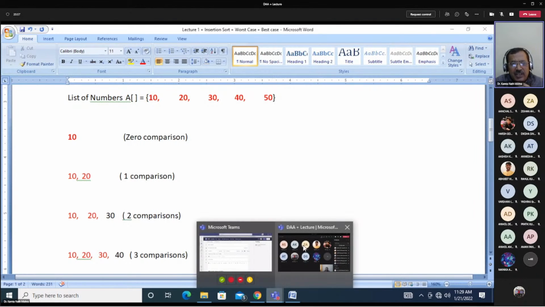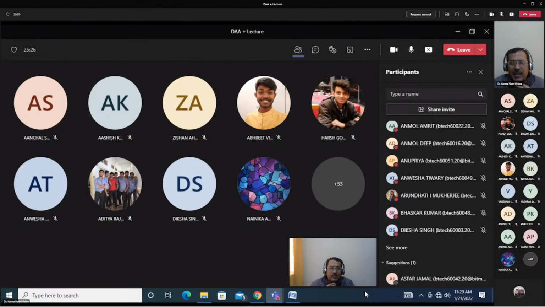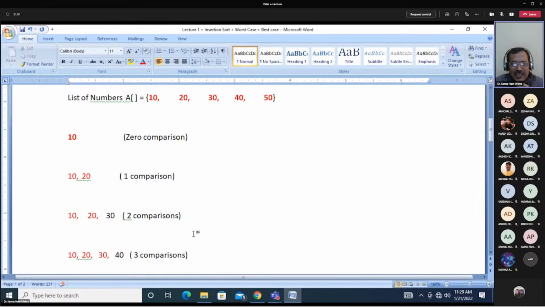Now the last case, I will take the help of one more student. Bhaskar Kumar, what is the next number in the list? So 50 is to be sorted. Insertion sort you are using, so after how many comparisons? 4 comparisons, if you are using arrays.